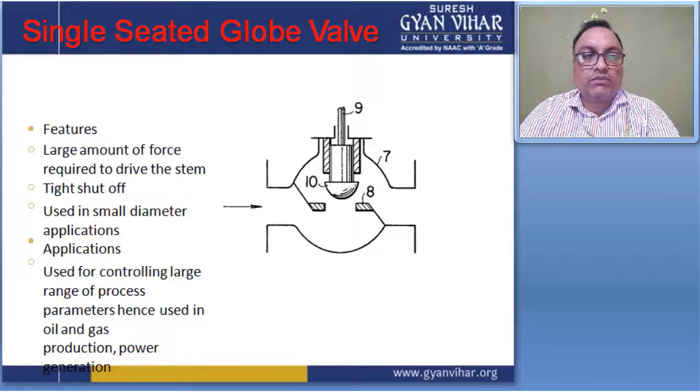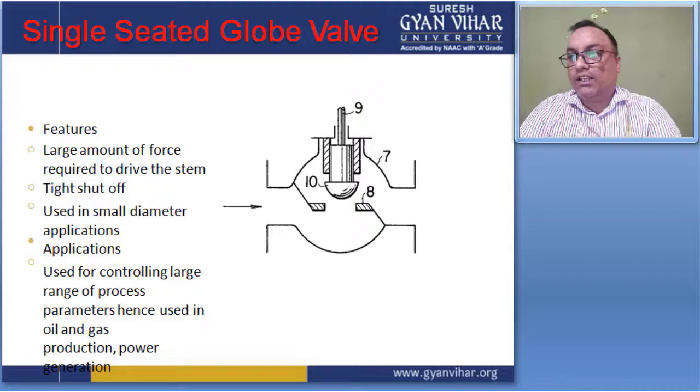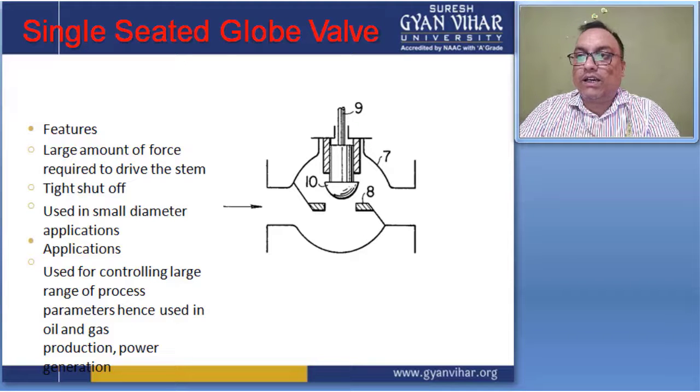This figure shows a single seated valve, and a single seated valve has a single seat and a single plug. In this type of valve, the process pressure reaches the bottom side of the plug, and this will create an upward force on the valve stem,